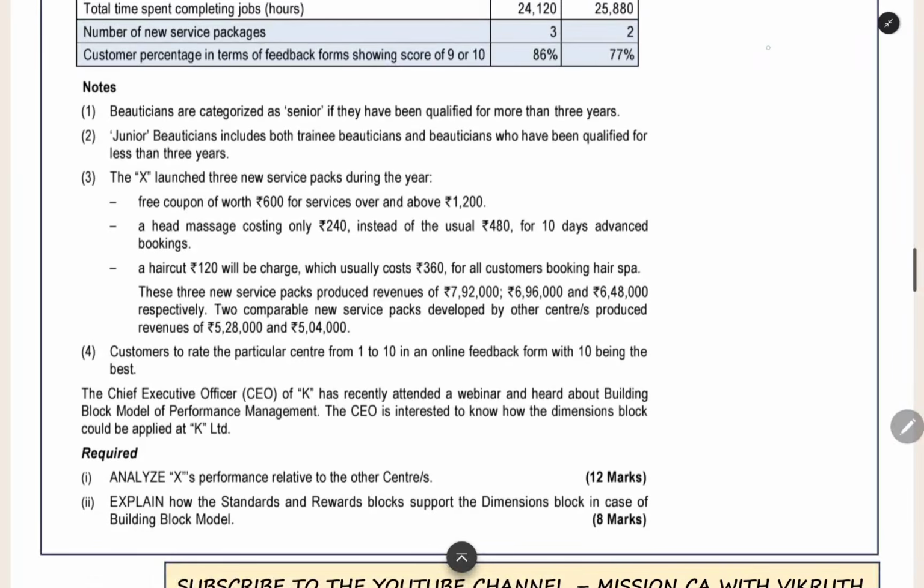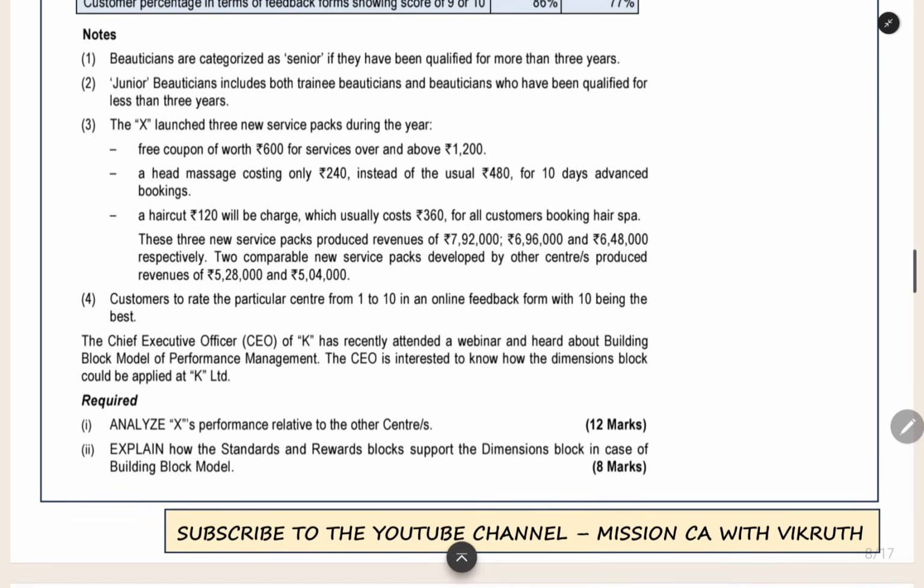Now here other details they have given. 3 new service packs have been introduced by center X. A free coupon worth 600 rupees for over and above 1200 rupees of services. If you buy services for 1200 or more, they will give you a coupon. That coupon will give you 600 rupees worth of services for free. A head massage costing only 240 instead of the usual 480 for 10 days advanced booking.